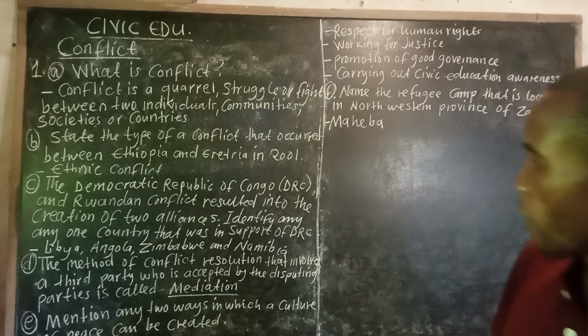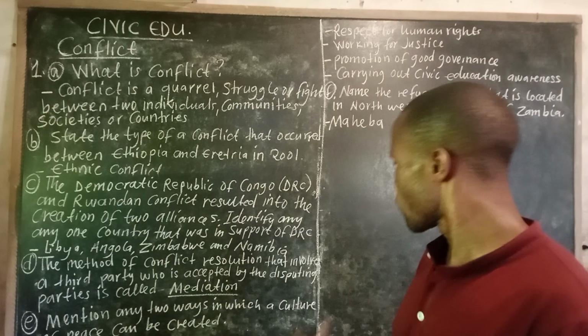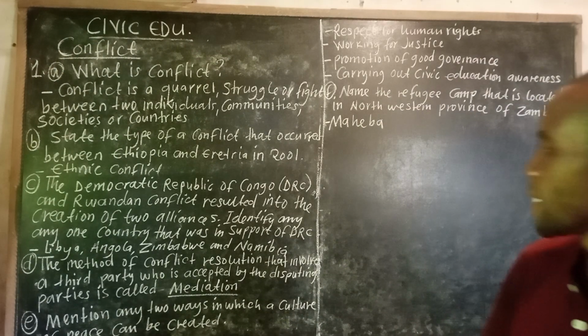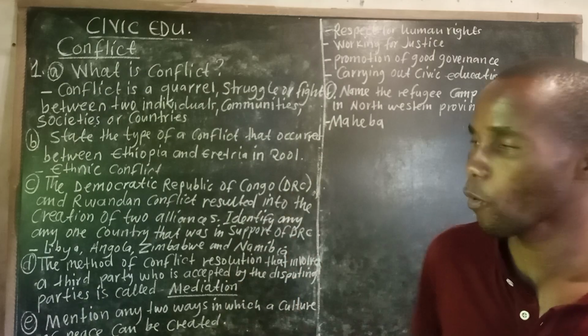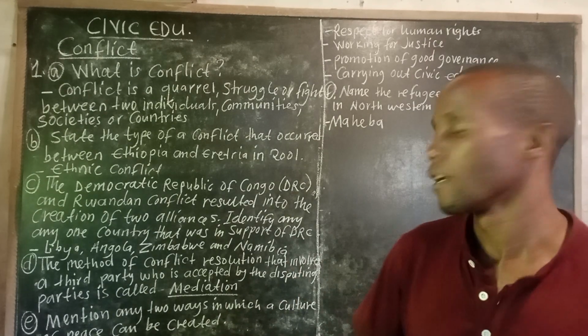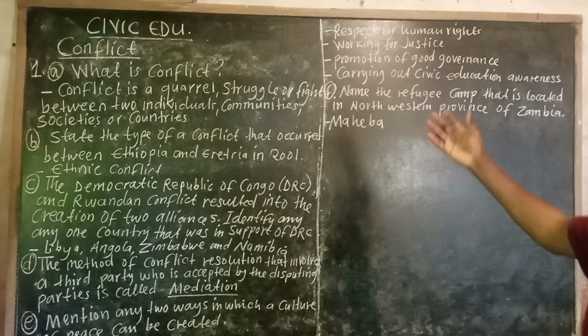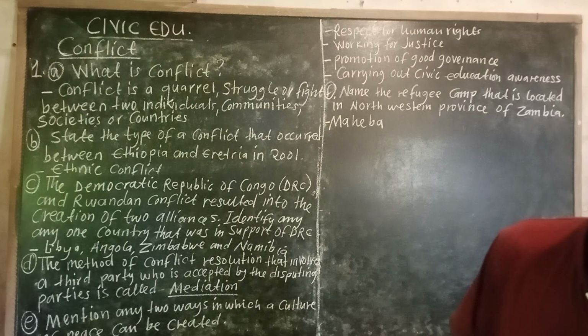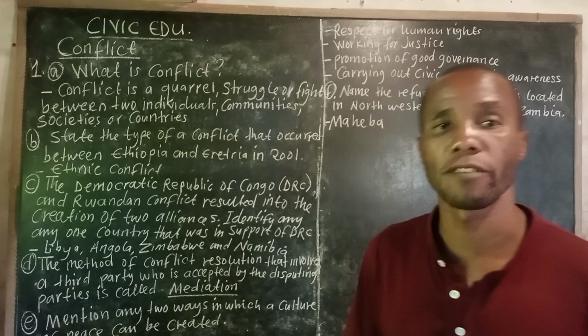Then we go to E, mention any two ways in which a culture of peace can be created. One of them is respect for human rights.